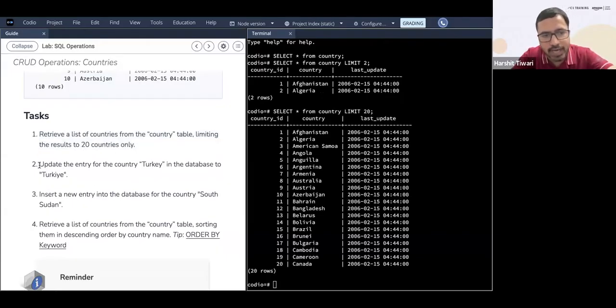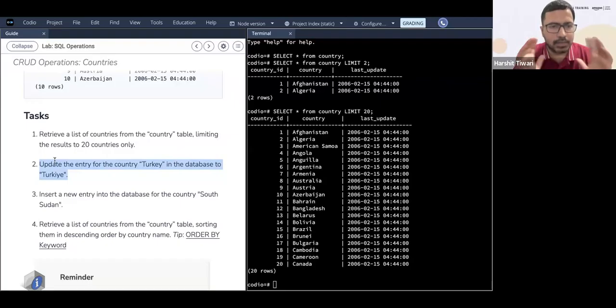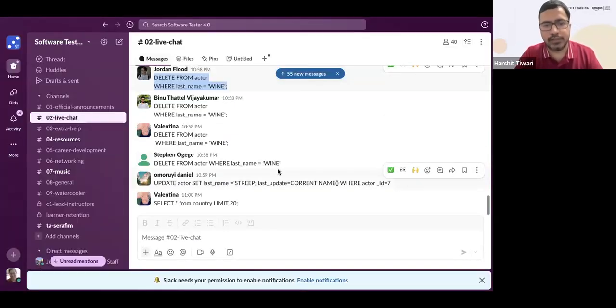Look at the second one. Update the entry for the country Turkey in the database to Turkey. So update Turkey to Turkey. It's the same thing that we did in the last lab exercise, a similar update. Now I want to see others who had not given the response. Give me the query to update.